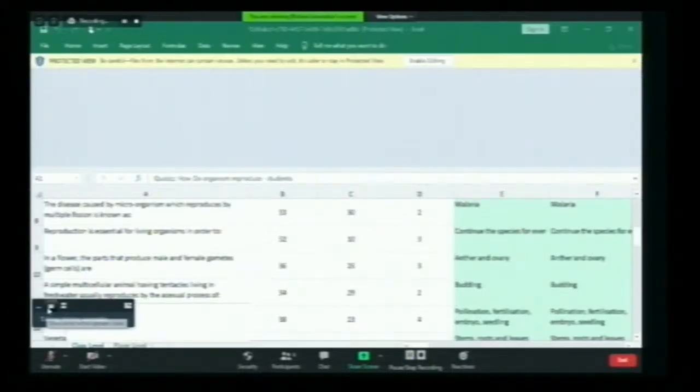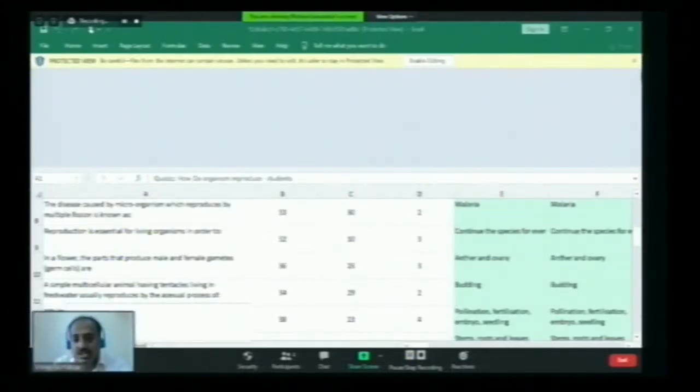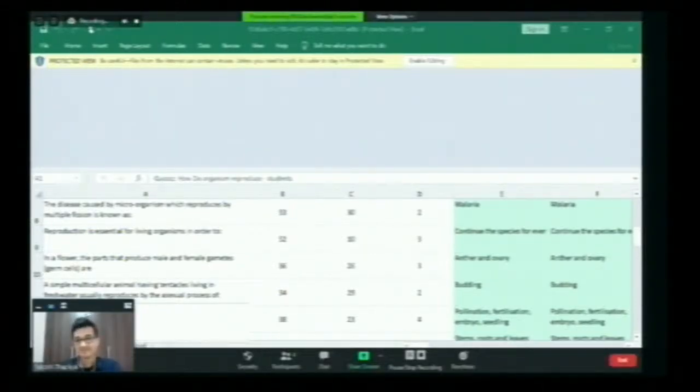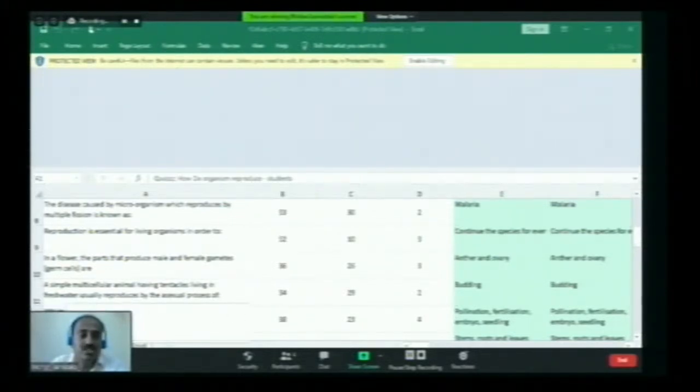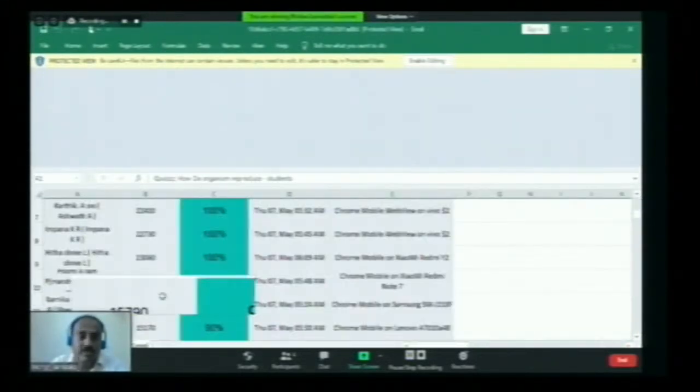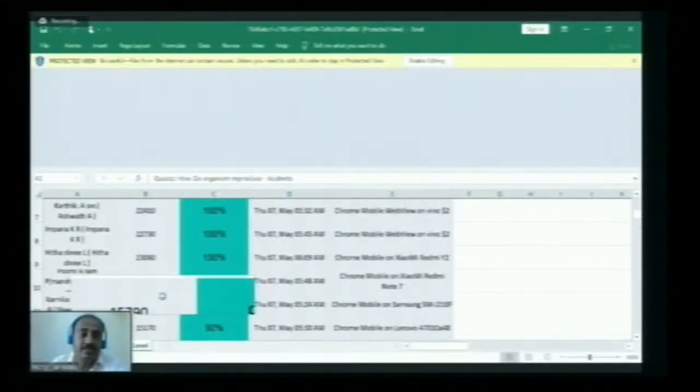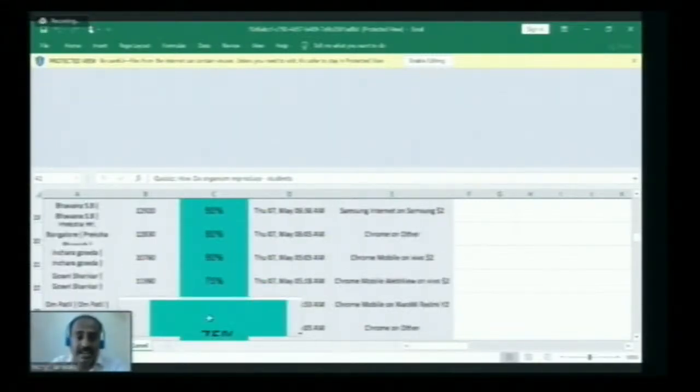Yes, this is the screen where we have downloaded. So the questions and each student's performance will be shown here. Wow, very detailed. And also the player level: how much they scored, the accuracy, 80% or 90%, at what time they joined, and from which device they played, Chrome mobile, web viewer or Vivo.